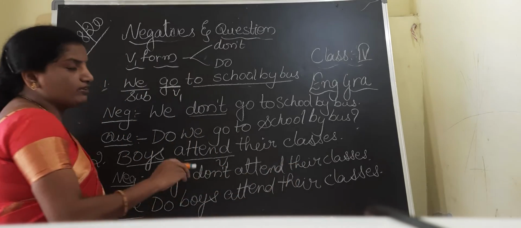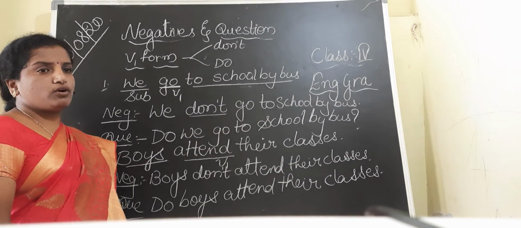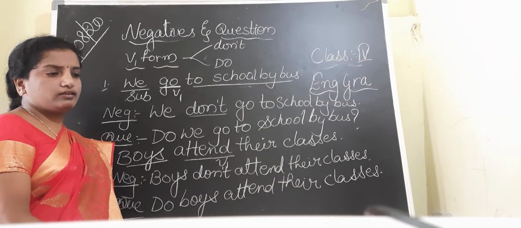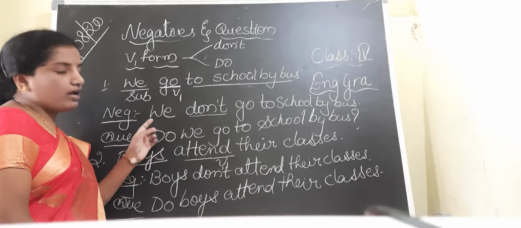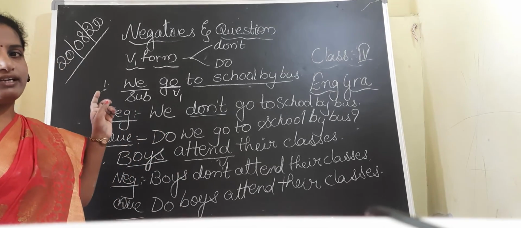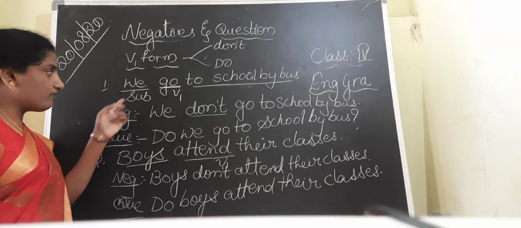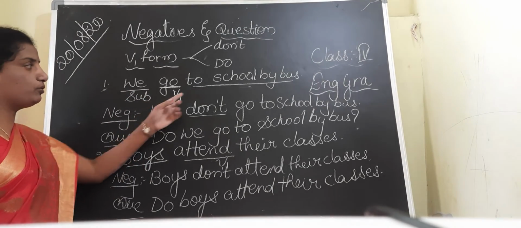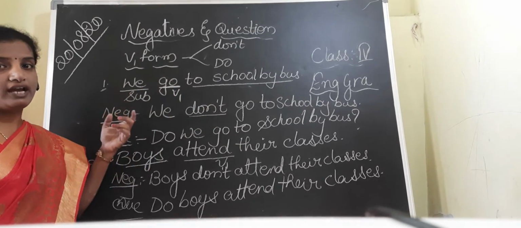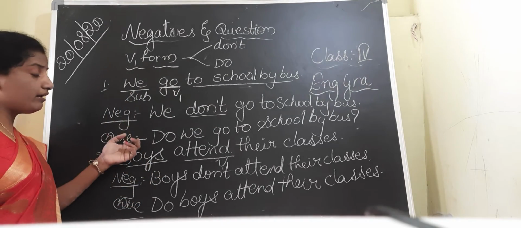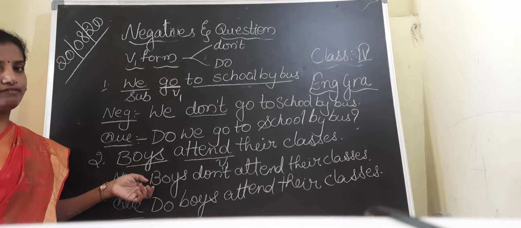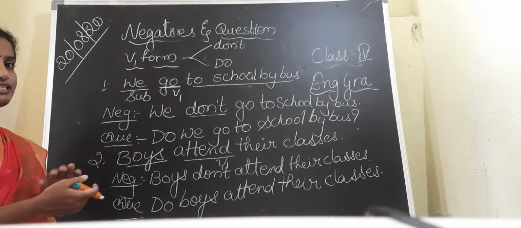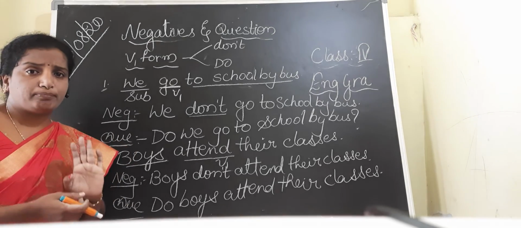If you observe the two statements, we have to observe it clearly, children. Whenever we are having V1 form in the sentence, we are using do not to write the negative form, and we are starting our question with do. Okay, first you have to identify the verb form.